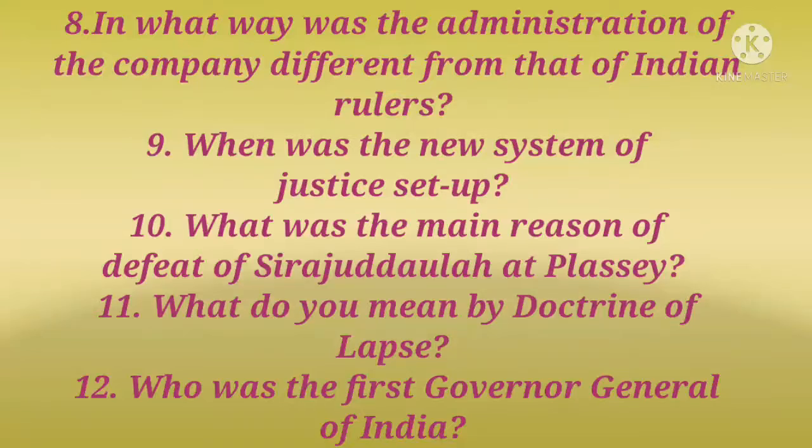Students, what do you mean by doctrine of lapse? Doctrine of lapse means if an Indian ruler died without a male heir, his kingdom would become the part of company territory. According to this doctrine of lapse, the company annexed Satara, Sambalpur, Udaipur, Nagpur, and Jhansi. Lord Dalhousie devised this policy.